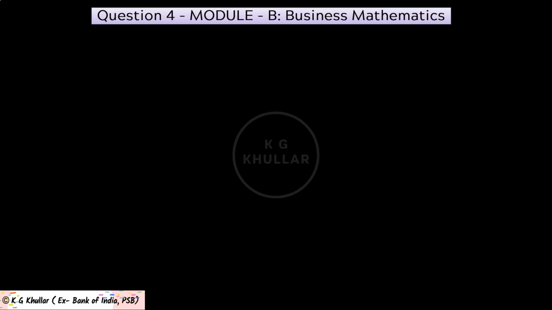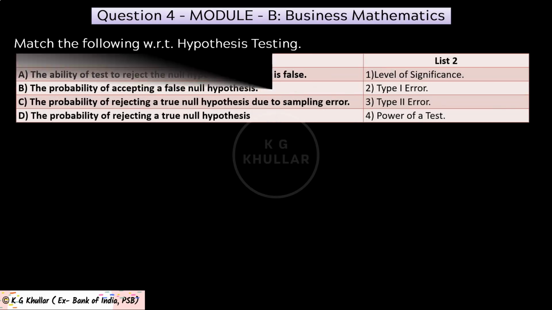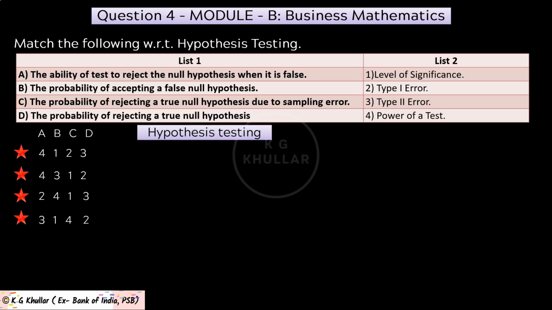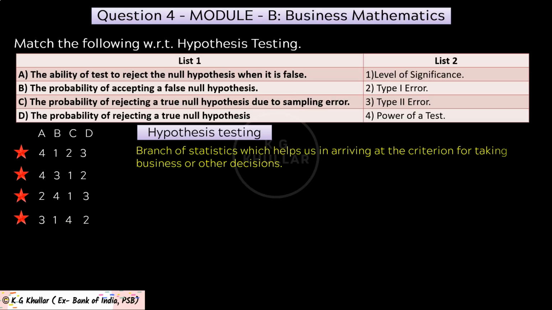Next question is also from module B. Now match the following with respect to hypothesis testing. Now friends, in column A we are given the definition, and in column B we need to match what that means. Then these answer choices are given to you. Now friends, hypothesis testing is a very important topic, but this is missed from your usual textbooks. Now those of you who still haven't studied hypothesis testing, then please note hypothesis testing is a branch of statistics which helps in arriving at a criteria for taking business or other decisions.